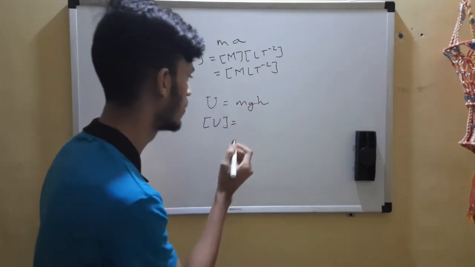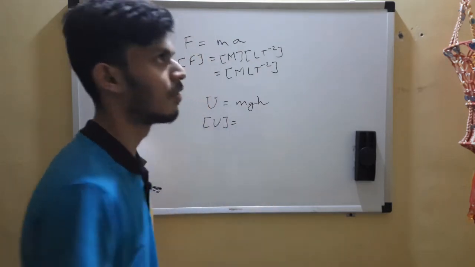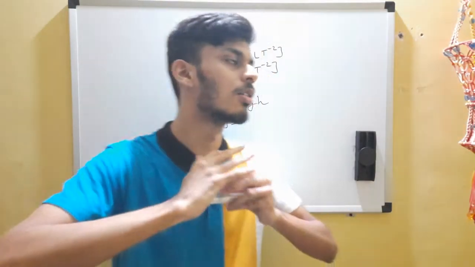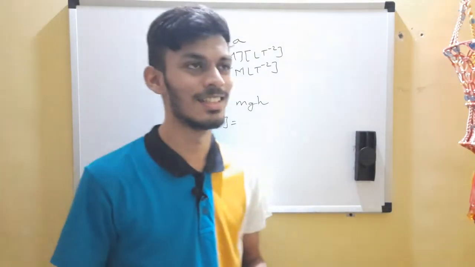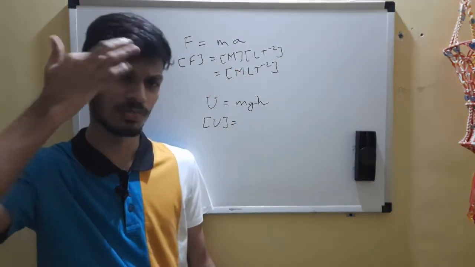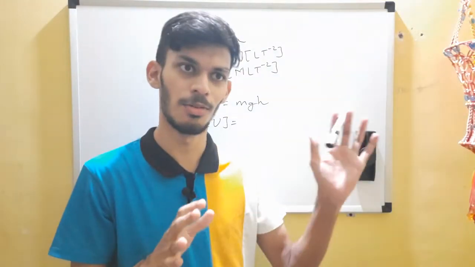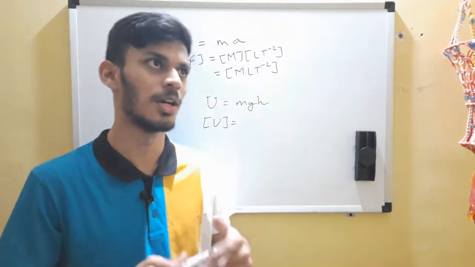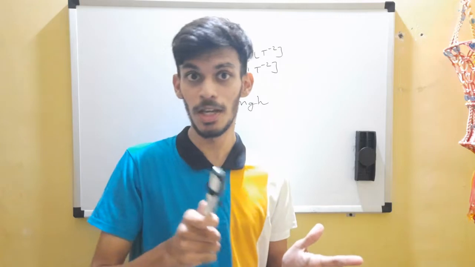Taking dimensions, m is mass. For now you assume that the formulas are falling from heaven, because you won't know many of the formulas yet.